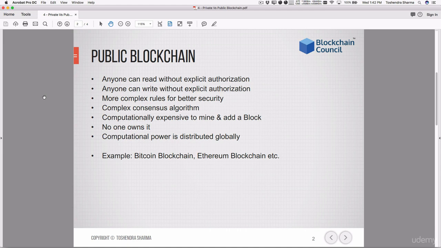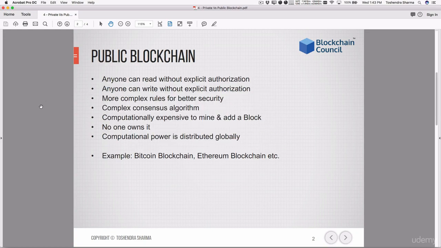And also for public blockchains, it is very important that the computational power is distributed globally, without any major focus in any particular geographical location. The reason is that in case a government decided to shut down all the miners for some reason, or some natural problems occur, this should not affect the entire network. So the idea is to make sure that everybody owns a chunk of it and they are all distributed across the globe. Shutting down everything at the same time means the end of the world. So we are already doomed. So we should not be worried about the blockchain.